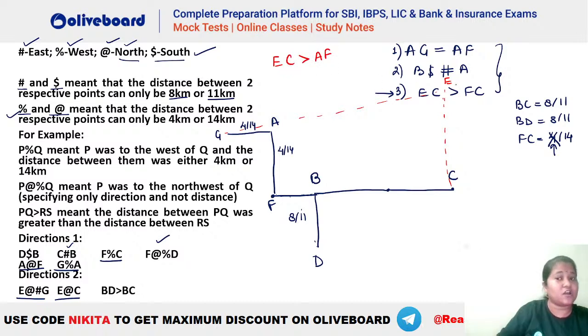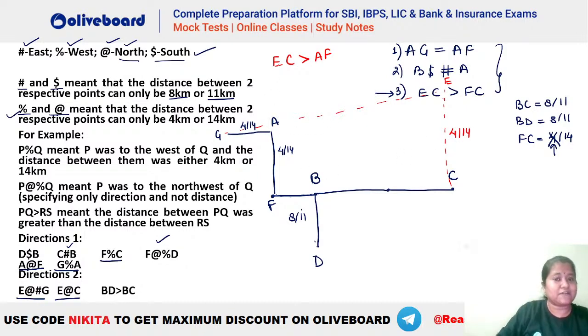That is for sure. Why? Because E has to be towards the northeast of G. So E is going upward, right? So your EC will be absolutely, definitely greater than AF. That we know here. Now you can see what did we have between E and C? We had at the rate. At the rate means 4 and 14. Now let's find what the values are in here.